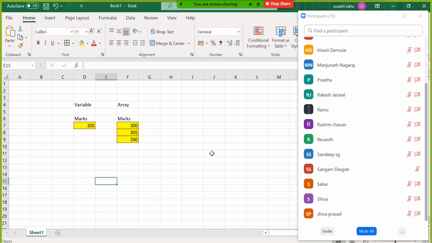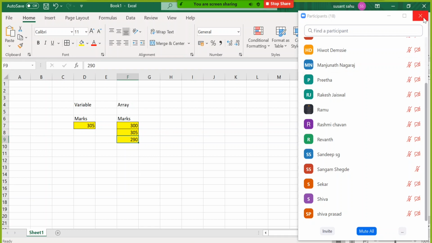Now you can compare with the definition of the array and you can understand. So an array is a collection of similar type of data. If it is dissimilar type, it will say no, I will not help you. Somebody cannot say I will write here 300, here I will write somebody else's name, here I will write something else. That will not be allowed.